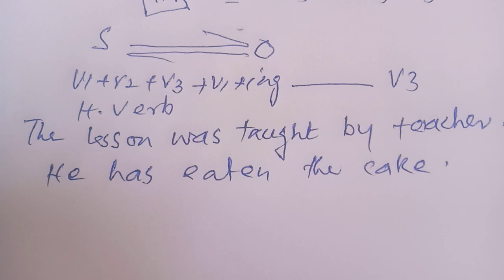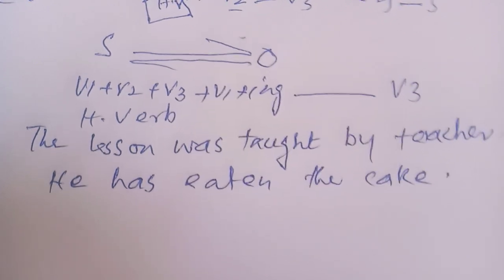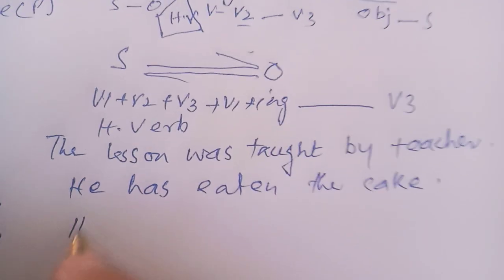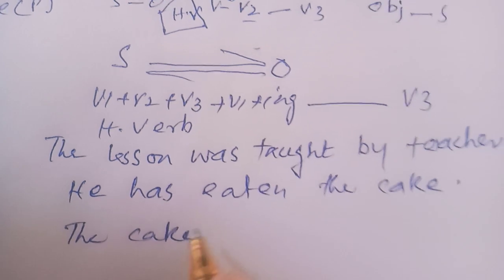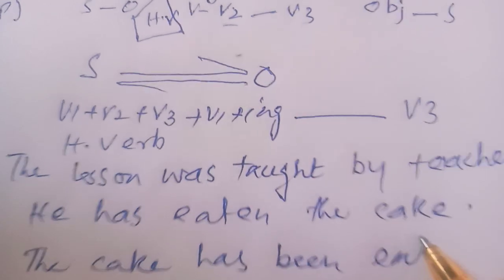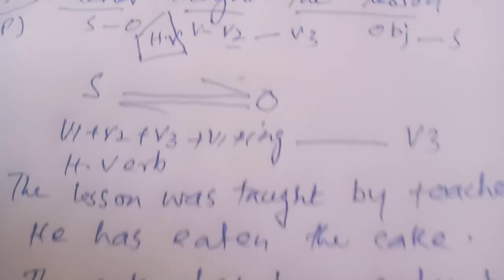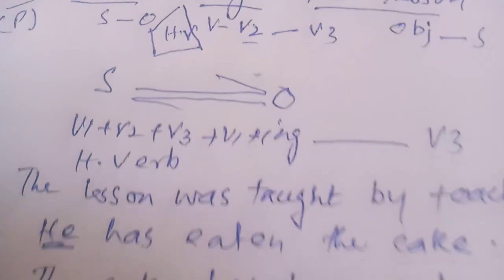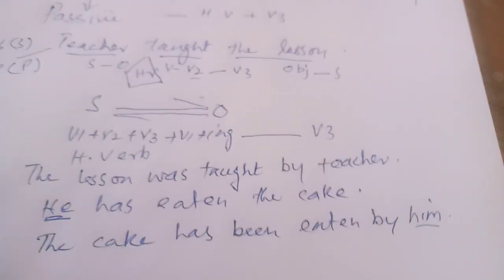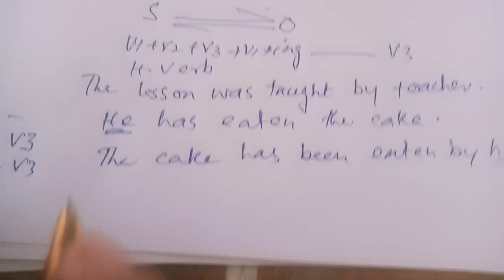When a sentence is given to you in present perfect and you are going to change that sentence into passive voice, it will be: the cake has been eaten by him. Now here he is the subjective case of the pronoun and him is the objective case of the pronoun. So dear students, it's a simple way, but it always needs your attention.